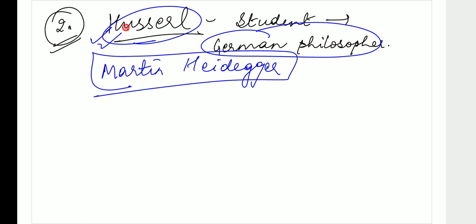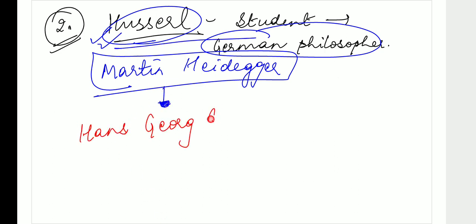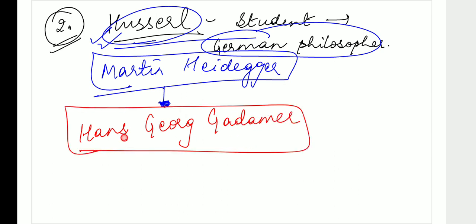Heidegger's theory was actually influenced by another person called Hans Georg Gadamer. So Husserl's student was Martin Heidegger, and Heidegger's theory was influenced by this German philosopher, Hans Georg Gadamer. Please keep that in mind because a lot of times these questions are often asked to you, and you should be prepared for them.